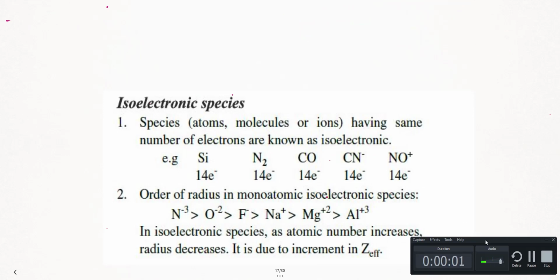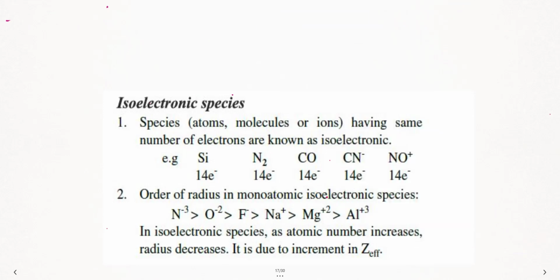Right, students. So let us start the next topic, that is your isoelectronic species. Now, here basically what actually is isoelectronic species? There was one question which is asked, they'll be giving you an ion form and you need to know what is the trend. So what are you seeing here? This is silicon, nitrogen, carbon monoxide, cyanide ion and NO plus ion. Now in everywhere, what are you observing? You're observing all of 14 electrons.